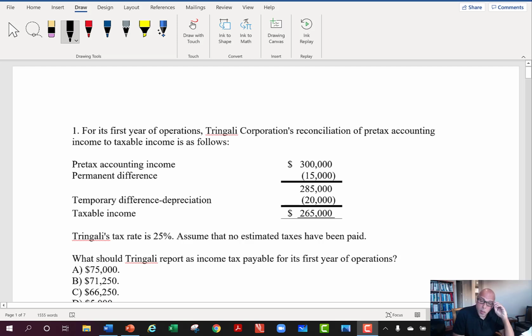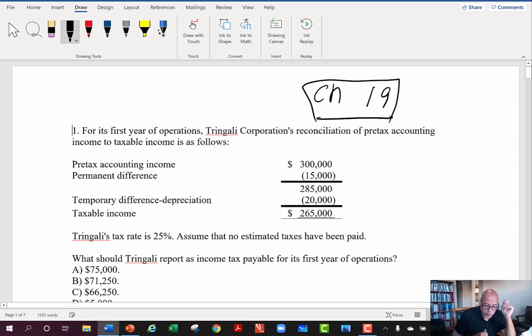Hi guys. Okay, I want to go ahead and take a look at the Chapter 19 practice midterm in case you might have a question about a few of these. Pretty straightforward set of questions on our deferred taxes.